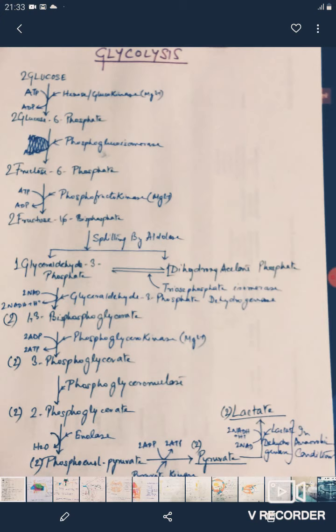In the next step, the two molecules of 3-phosphoglycerate are converted to two molecules of 2-phosphoglycerate by the enzyme 2-phosphoglyceromutase. Two molecules of 2-phosphoglycerate are converted to two molecules of phosphoenol pyruvate by the enzyme enolase.